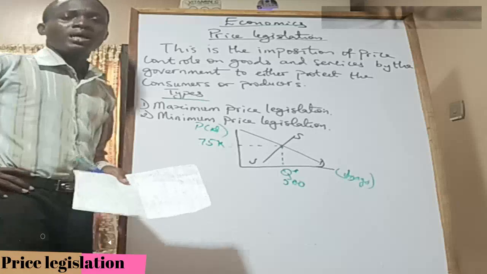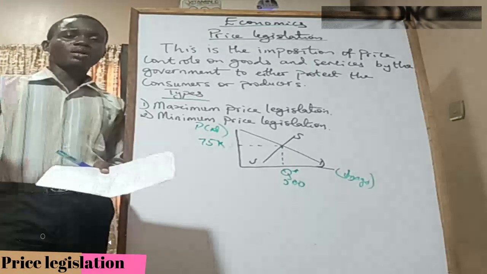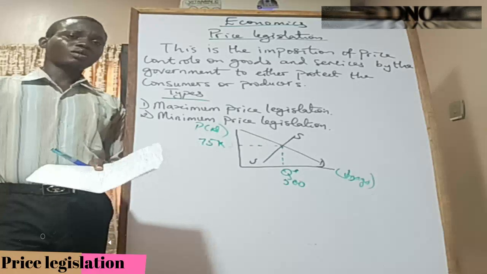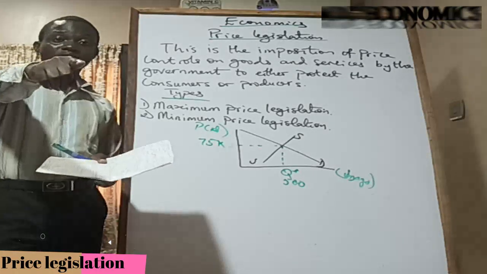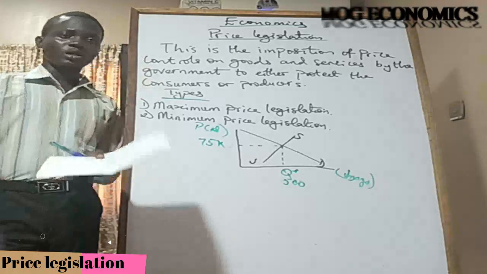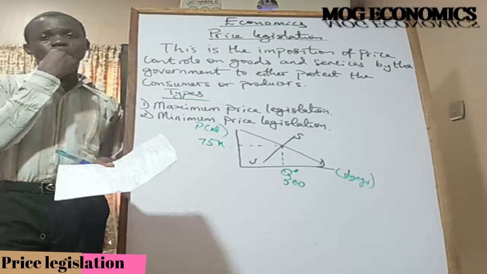So do you think the price that the government is going to impose should be more than 75,000 or lower than 75,000, if the government is saying this price is too much for the consumers to pay? Okay, fine. It should be lower than 75,000 naira, right? Now you are correct. So the next point is, do you think that is a maximum price legislation or a minimum price legislation?